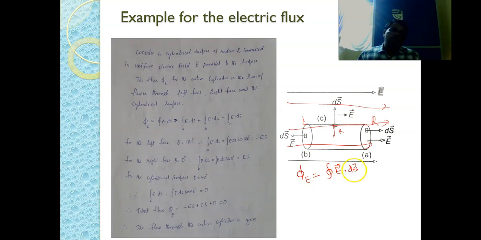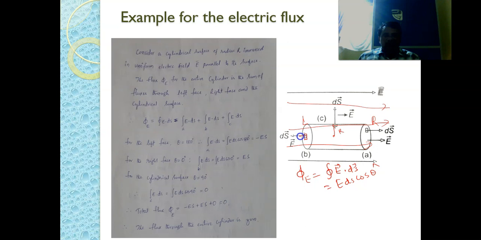Because here E is a constant, we can take it out, and this can be written as E dS cos theta. Here theta plays an important role. So just consider this particular surface. We have taken a small element on this surface.